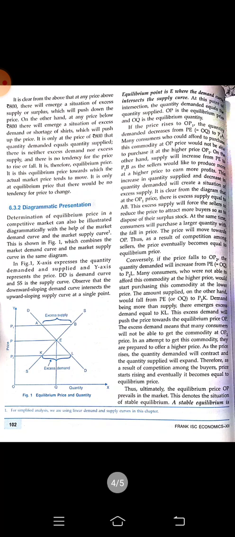Next, the same thing has been done here with a diagrammatic presentation. You will understand this with the help of a diagram. You can see the x-axis and y-axis. The x-axis tells us about the quantity demanded and the y-axis tells us about the price. First is OP.